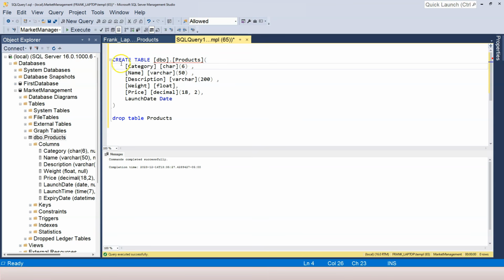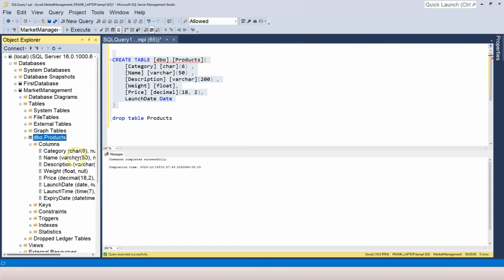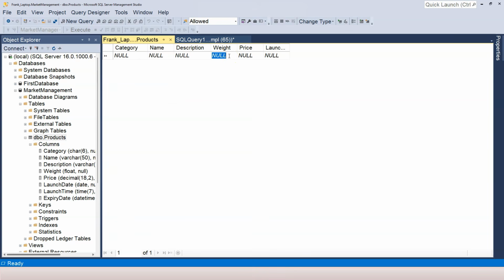It limits the possibilities of the data in the column. Because we didn't add any column constraint, none of the columns actually have any constraint. And because of this, when we try to edit data, let's say for this record, I put in 100 kilogram, and then the price is $19.99. When I click out, SQL Server accepts this record, but this record does not make sense, because we don't know which product has 100 kilogram and the $19.99 for the price. At least we need to specify the name of the product.